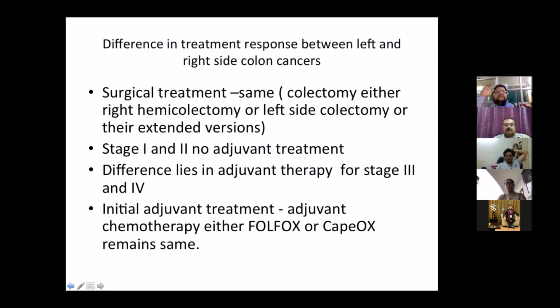Now, as far as the difference in treatment response between left-sided and right-sided colorectal cancer, for stage 1 and stage 2 there is no adjuvant treatment. The difference lies in the adjuvant treatment in stage 3 and stage 4. The initial adjuvant treatment for all post-operative cases would be chemotherapy in the form of FOLFOX or CAPOX.